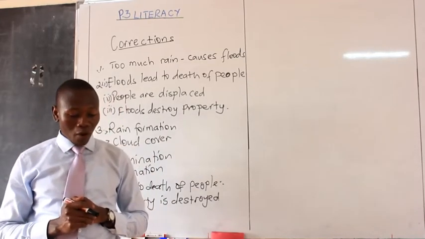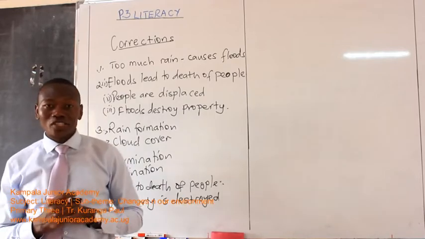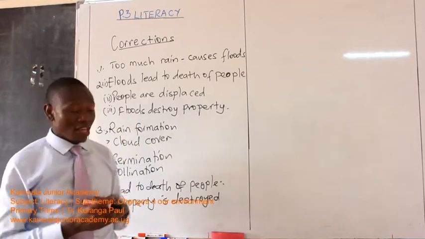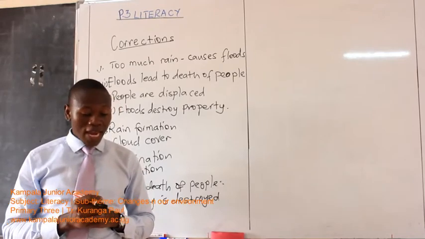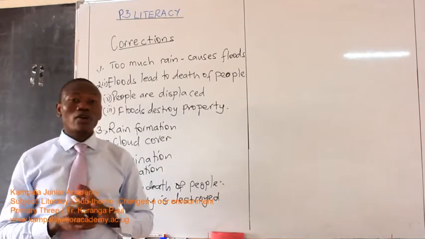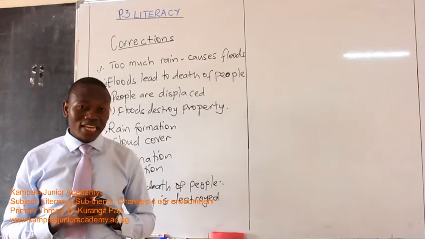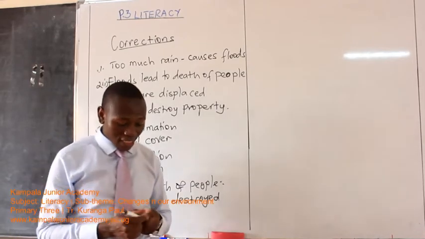At this time, I want us to have another lesson, still in literacy 1. This time around, we are going to talk about artificial changes in the environment.